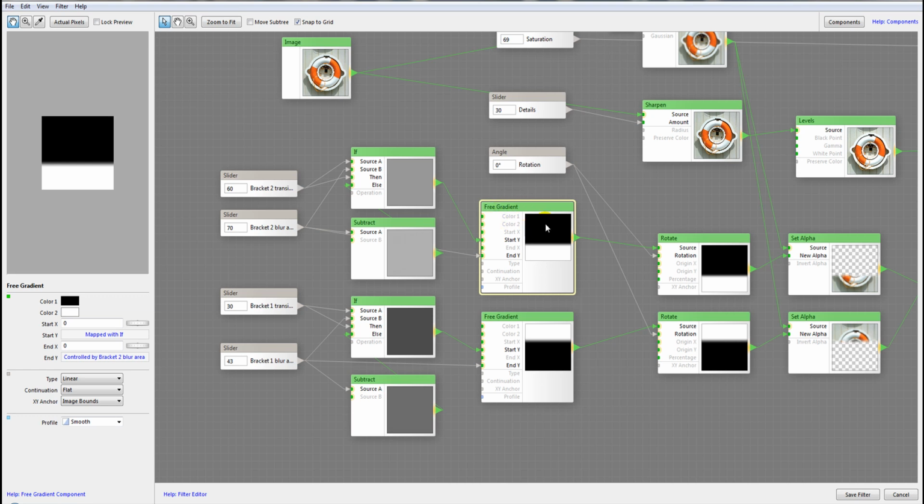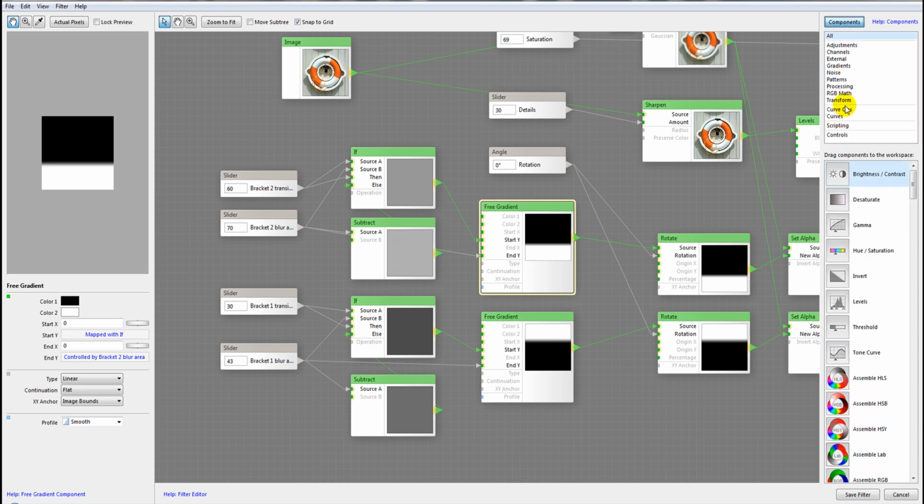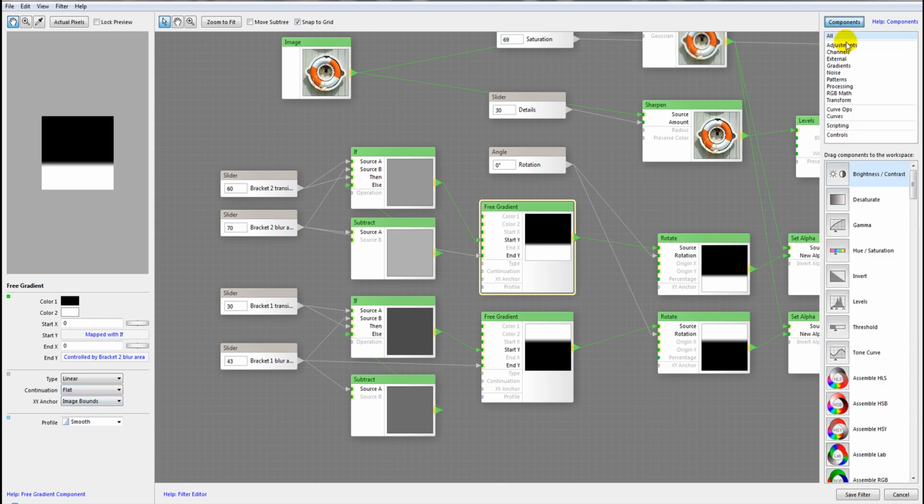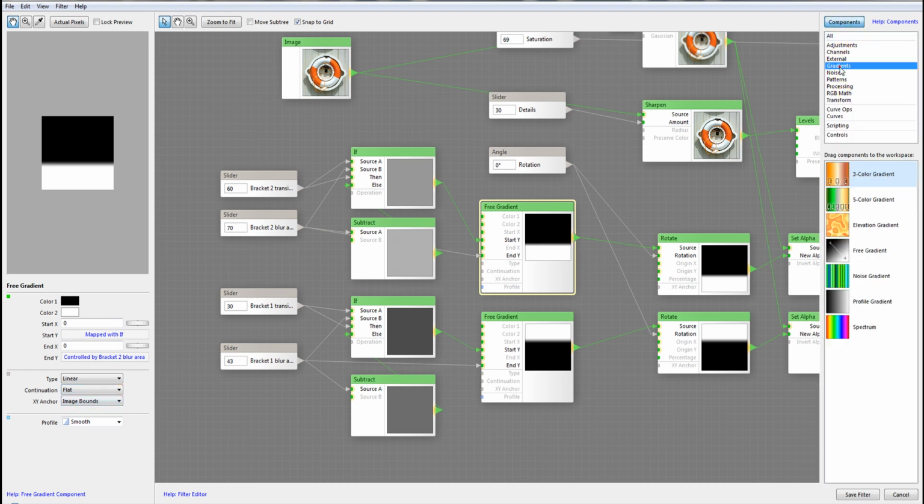The first one is the free gradient, and the gradient helps us create this adjustment level, which we can find in our component sections. The reason why we're creating a free gradient for this is so we can map it to the image bounds. This is very important, because if we go inside the gradients and start using just a profile gradient or any other, the problem is they will start repeating themselves.